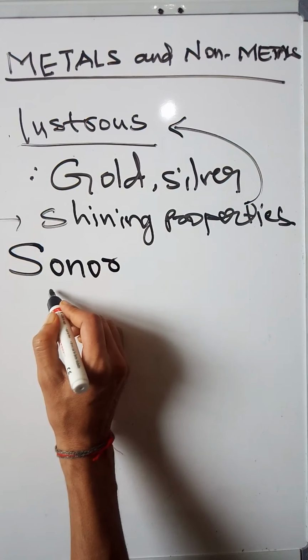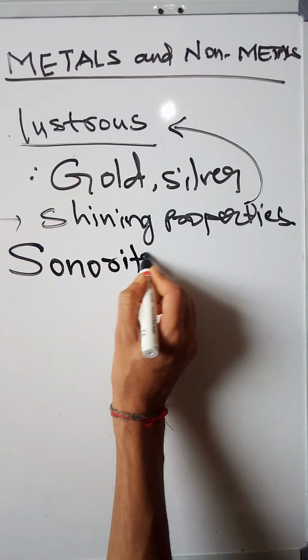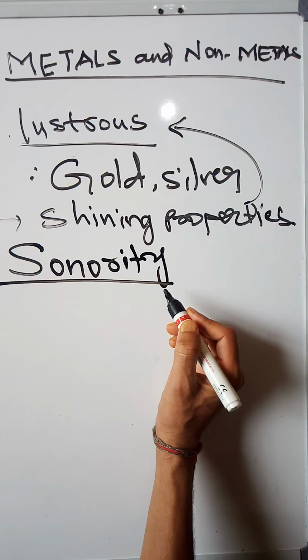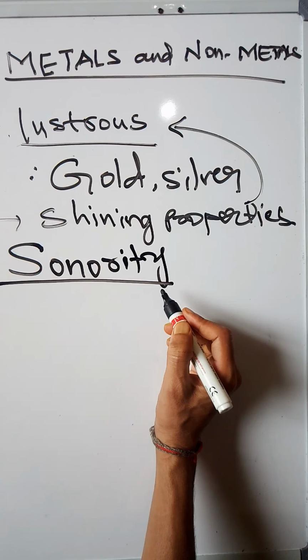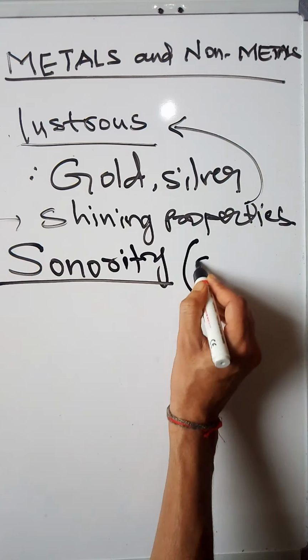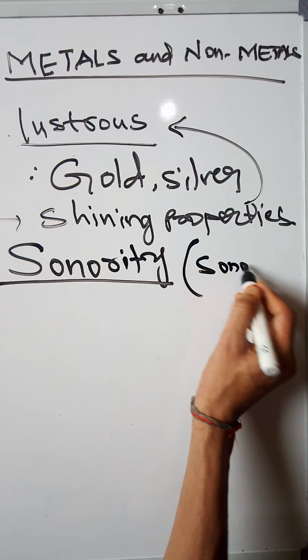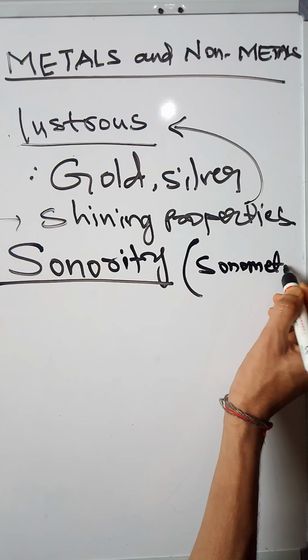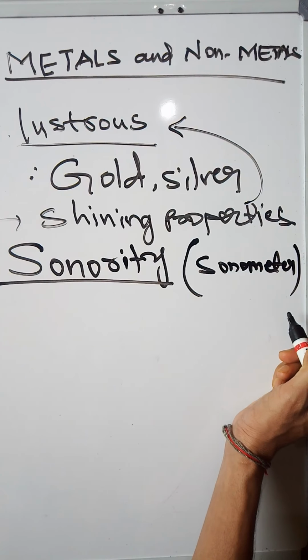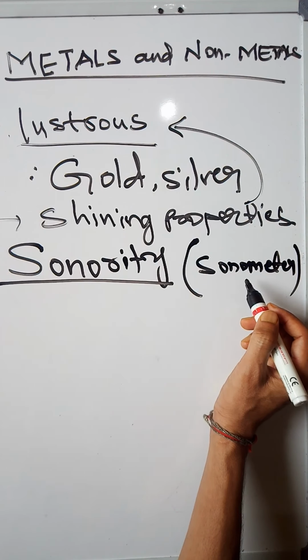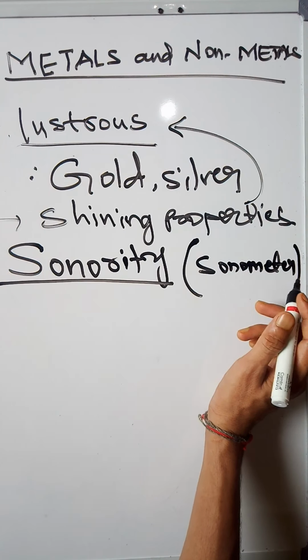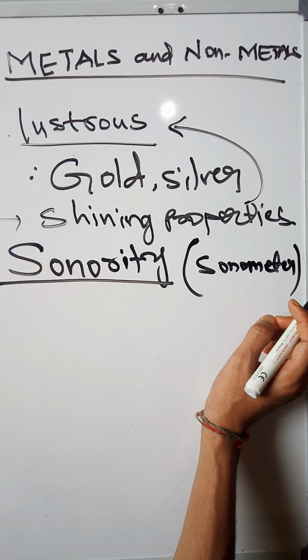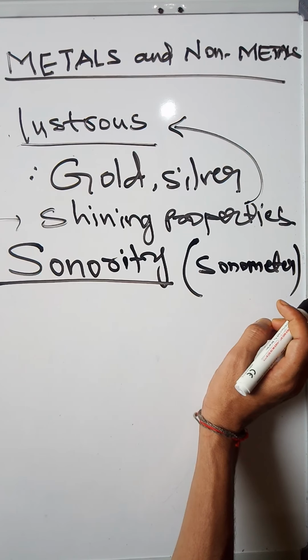What is meant by sonority? You have learnt in class 6 and 7 about the sonometer. What is meant by sonometer, students? The sonometer is used to detect and measure sound property.